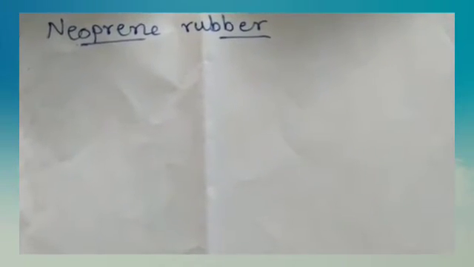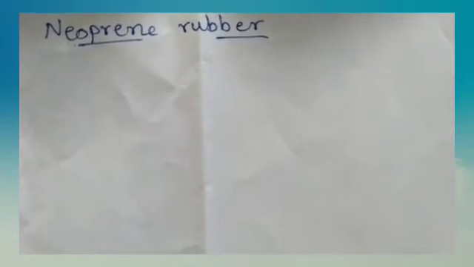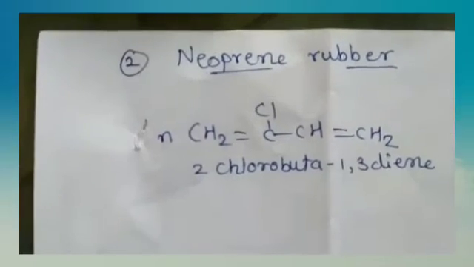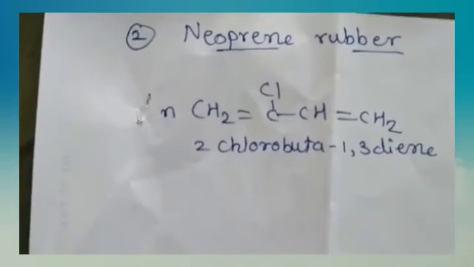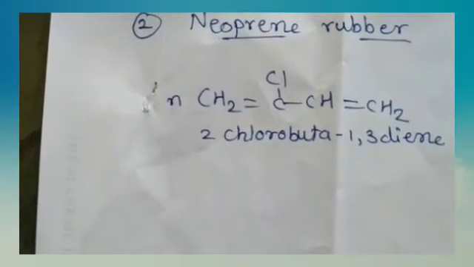Second synthetic rubber, neoprene rubber. The monomer used is chloroprene, that is 2-chloro-buta-1,3-diene. This undergoes polymerization.